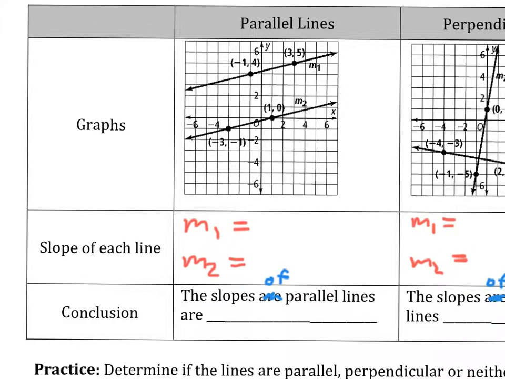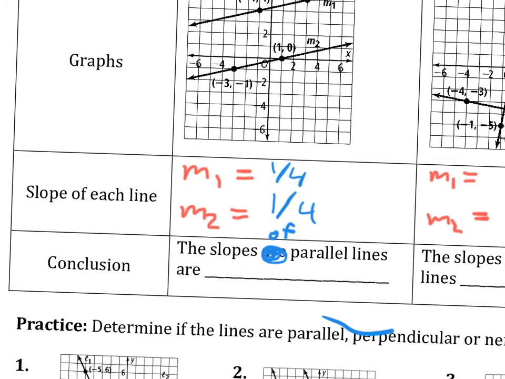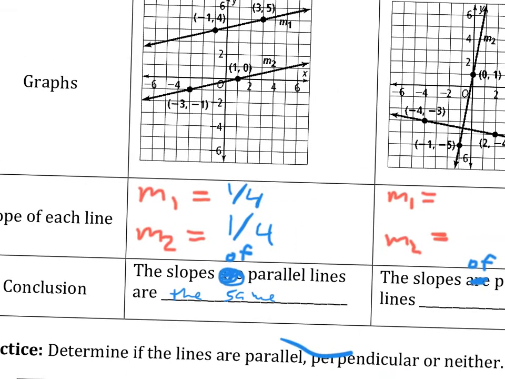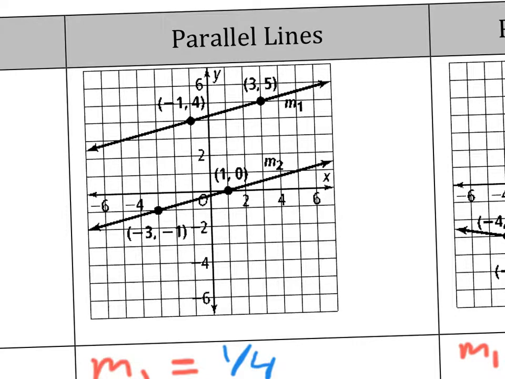All right, good. So 1/4 for that one. And how about the other one? Good, and the other one is also 1/4. Again, please change that word right there to "of parallel lines." So if we had to make a conclusion, class, what would you say? The slopes of parallel lines are? The same. So whenever we have a coordinate system and we want to see if the lines are parallel, all we have to do is calculate their slopes and see if they match.